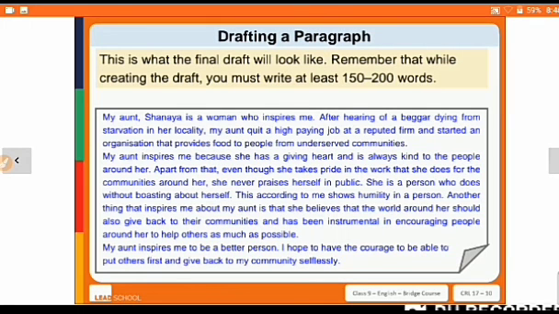So drafting a paragraph. So here we have the final draft. Have a look. Remember that while creating the draft, you must write at least 150 to 200 words. Okay, so that is the final drafting we have. So total here you can see we have the 3 paragraphs, right?